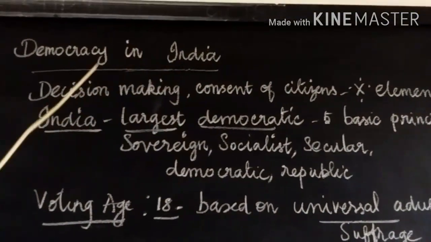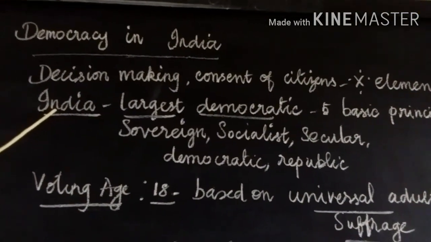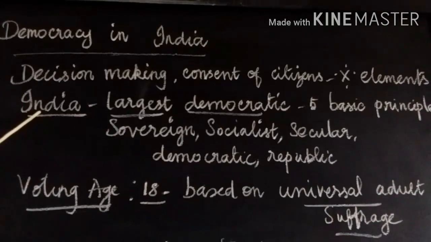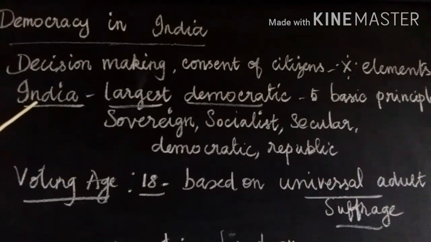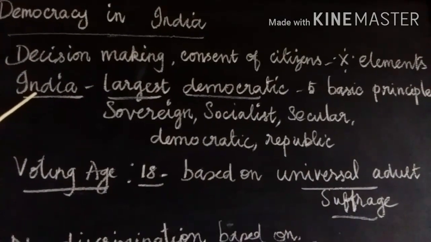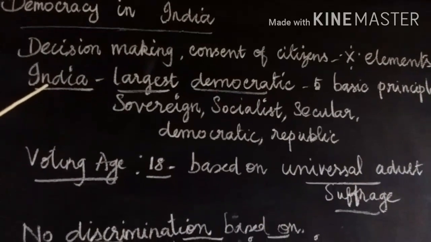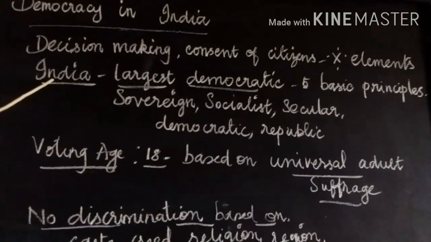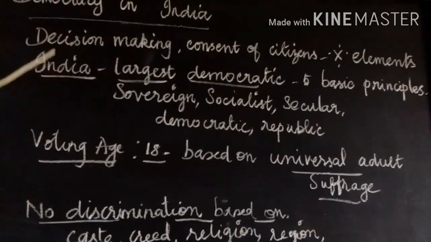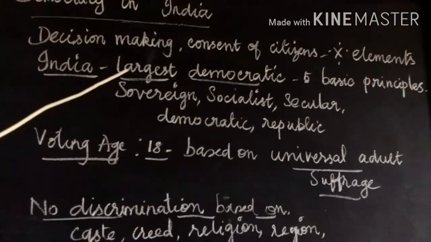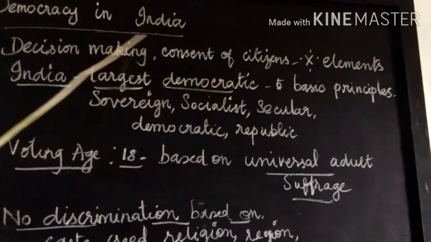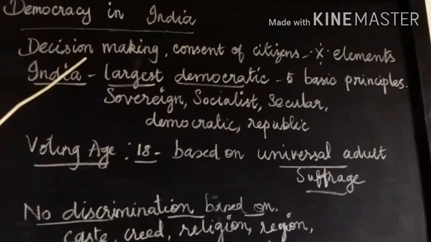Democracy in India. India has a parliamentary form of democracy. The Indian Parliament comprises the elected representatives of the people and makes the laws for the country. The participation of people in decision making and the consent of citizens are the two important elements of the parliamentary form of government of India.